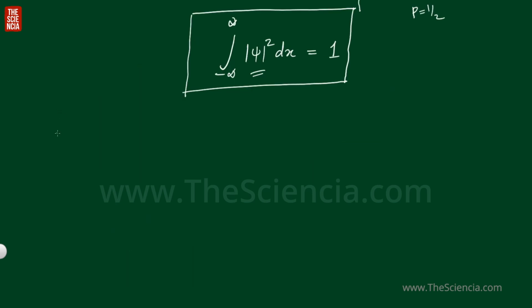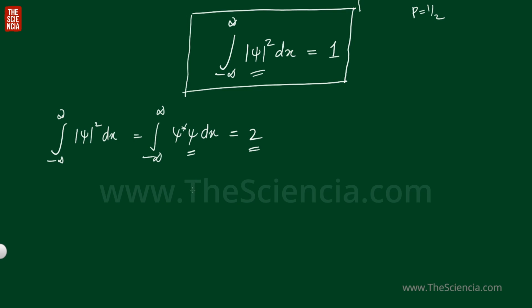Suppose, for example, we are integrating a wave function from minus infinity to plus infinity of mod psi square dx, that is, minus infinity to plus infinity psi star psi dx. Suppose we got the value as 2. So what is the problem? The problem is, if it is 2 or some other value, then this wave function is not physically representing the particle. So what do we have to do?